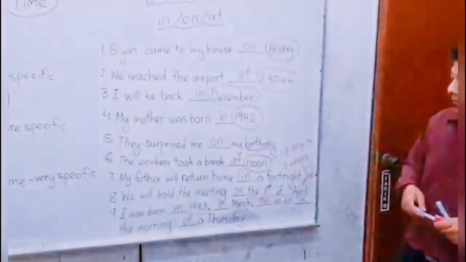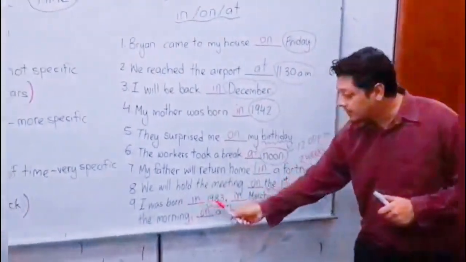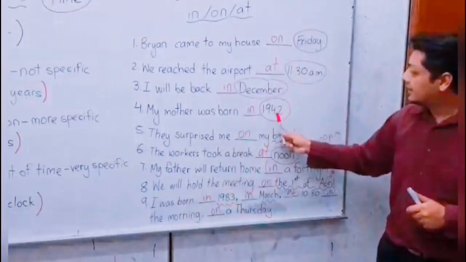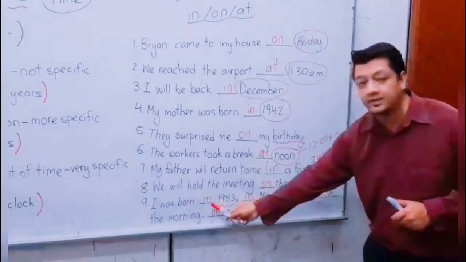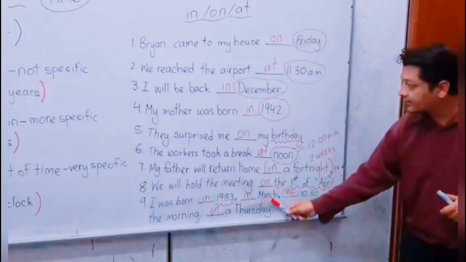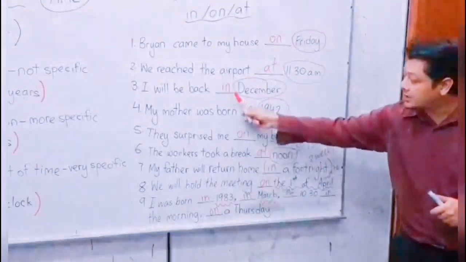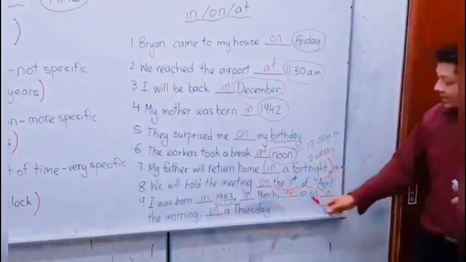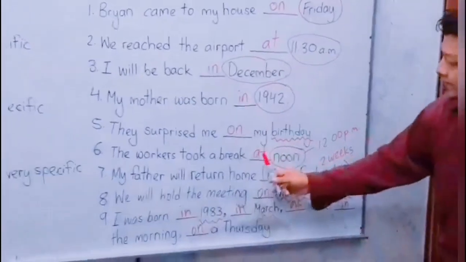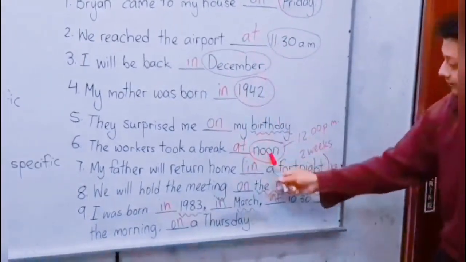Let's take a look again. Why is it in? In 1983, because 1983 is a year. In March, because March is a month, so we use in. 10:30 refers to time, so for time we use at, like at 11:30 a.m. and at noon.